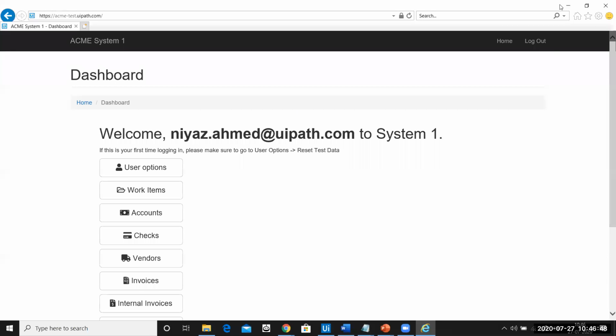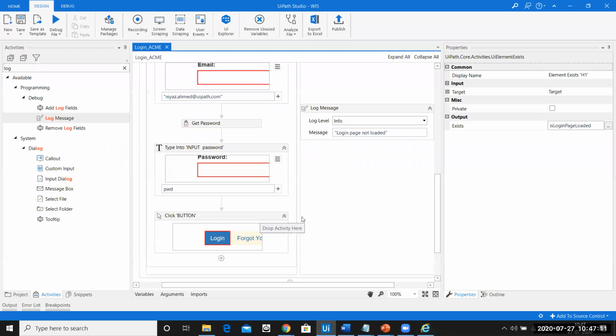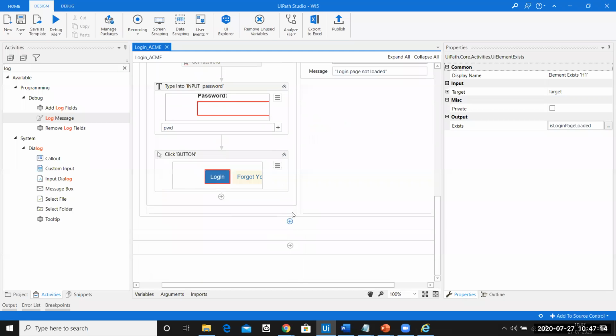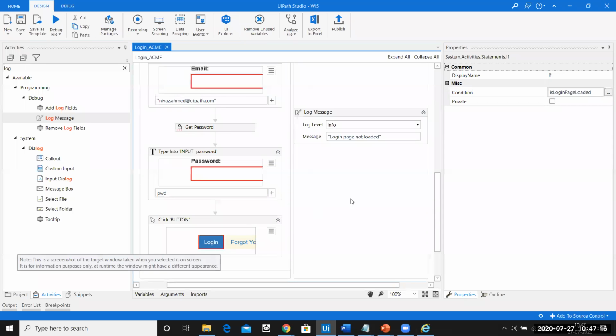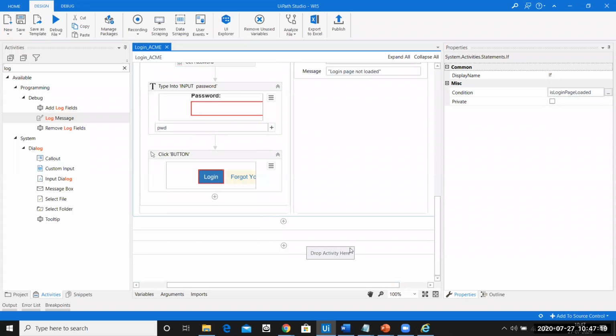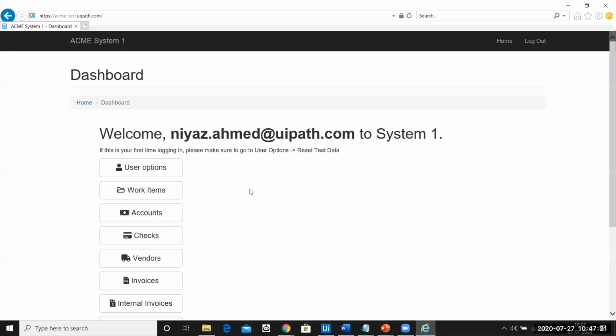Now, how do you make sure that this landing page is successfully loaded or not, as in the login successfully happened or not? Again, the same thing, you can look for some information from here. So ideally you can check if the dashboard is available, or you can only check if your username is available, then you can make sure that the landing page has loaded successfully or not. So how do we solve that? After I click on the login, automatically the automation stops. It is going to open up this page, but it will not confirm whether this page has loaded or not.